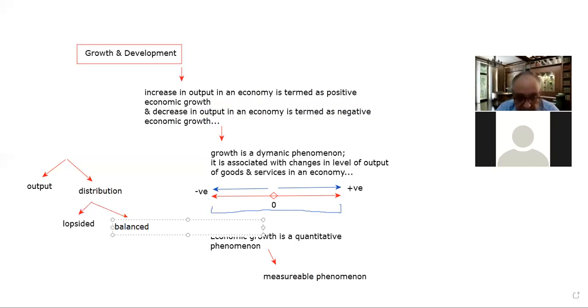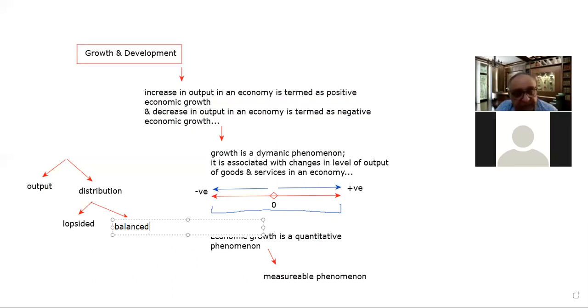So these are two things here. As far as development is concerned, by development we mean the quality of the distribution, or the nature of the distribution, of the output in an economy, which determines the economic development in an economy.